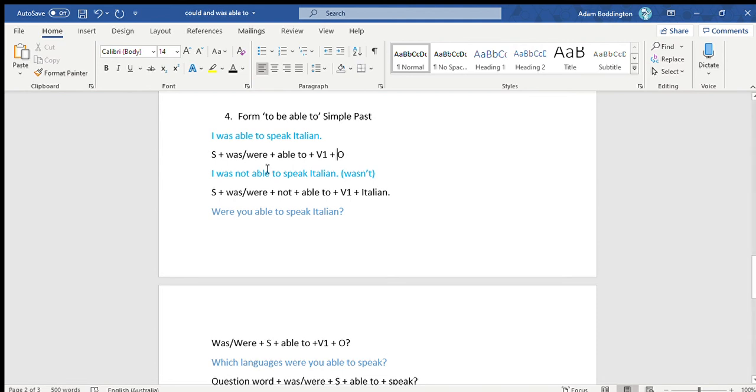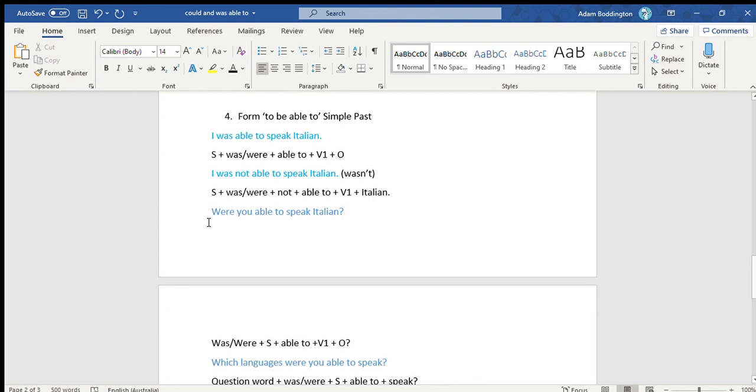All right, so the negative, I was not able to speak Italian. Okay, and then the contraction is "wasn't". So "I" is your subject, "was" or "were", same thing. If your subject changes, this needs to change. "Not" is "not", "able to", "speak" is V1, and "Italian" is your object.